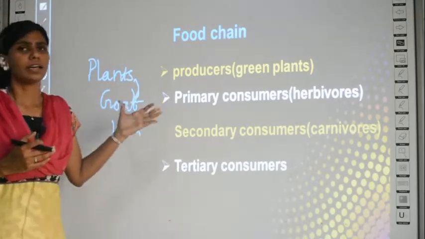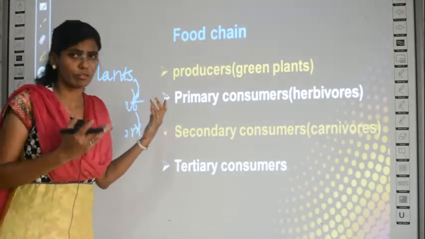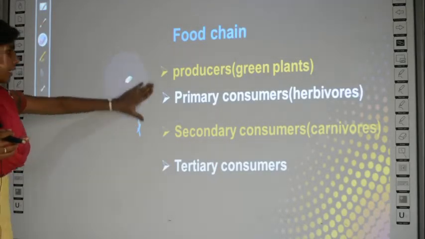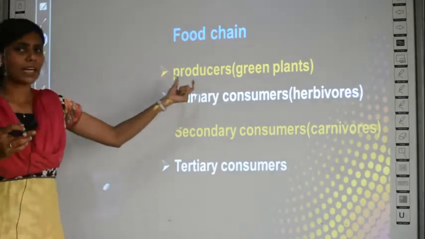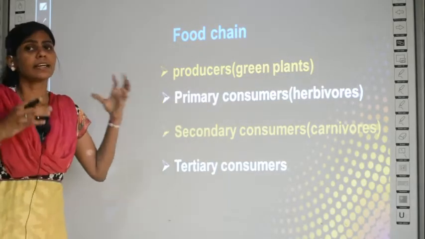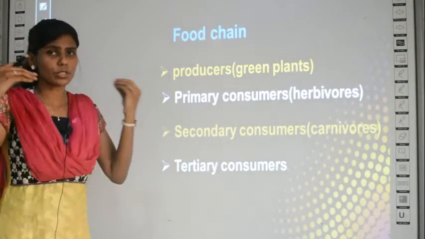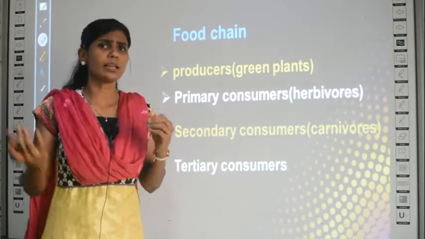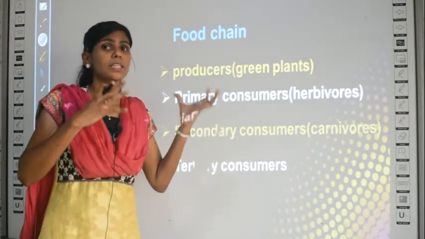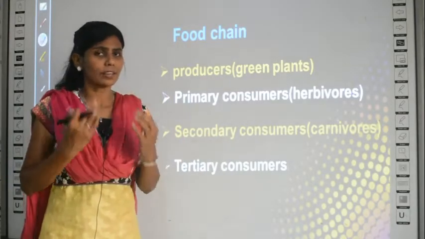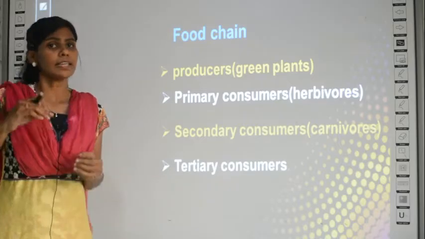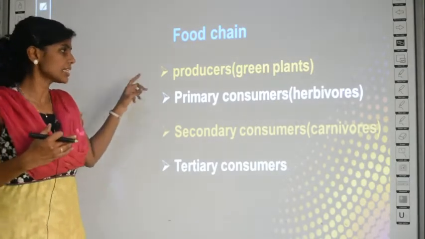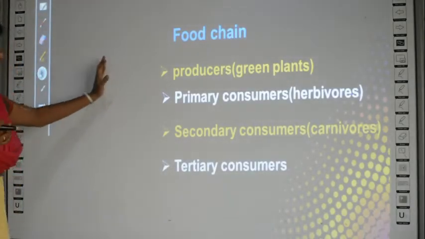We have some examples in the upcoming slides in the form of diagrams. You will understand better when I show them. So what have we studied in this slide? Initially plants are the producers, and the herbivores which consume the producers are called primary consumers. Those animals which can eat the primary consumers are called secondary consumers, and those organisms which can eat the secondary consumers are called tertiary consumers. So, we will learn examples for these.